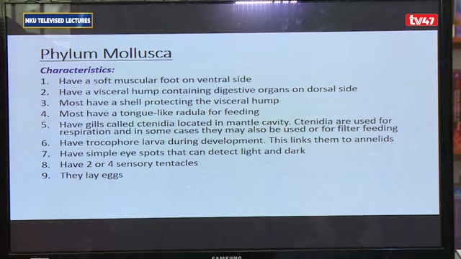They have a tongue-like radula that they use for feeding. They have gills called ctenidia that they use for respiration, but the gills can also be used for filter feeding. They have a trochophore larva. Just like we said in the case of the annelids, trochophore larva is a ciliated free-swimming larva. They have simple eye spots that can distinguish light and dark, so they can tell night and day. They tend to have 2 or 4 sensory tentacles. They reproduce by laying eggs.